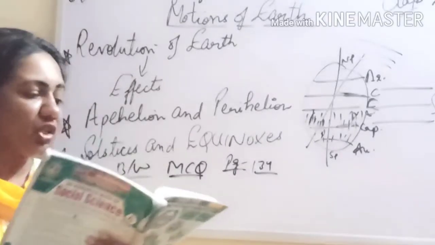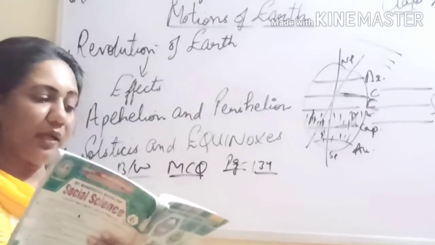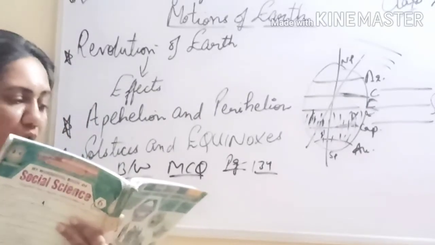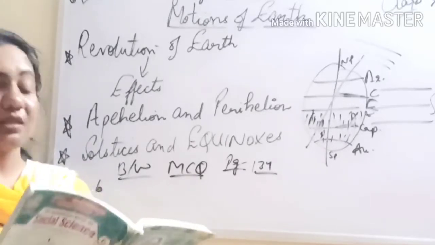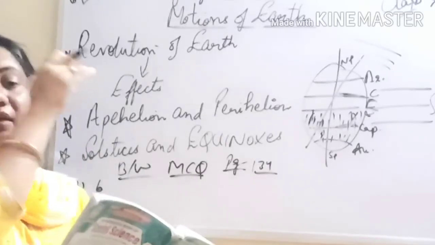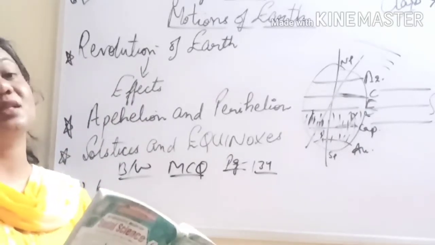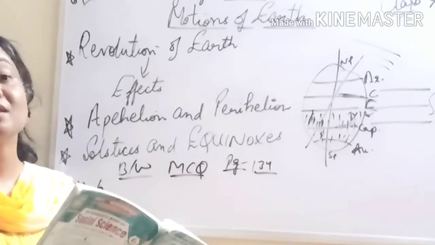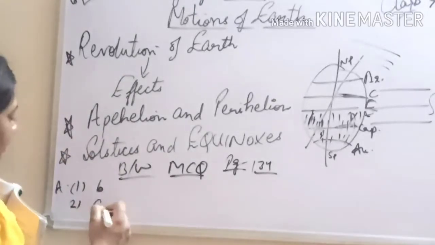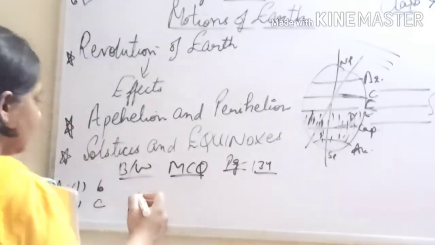Next one, the position of the earth in its orbit on 21st June and 22nd December is called aphelion, rotation or solstices. We have done that on 21st June and 22nd December we have the two solstices, the summer solstice and the winter solstice. So it is solstices, and this is option number C according to your book. Next, coming to fill in the blanks.